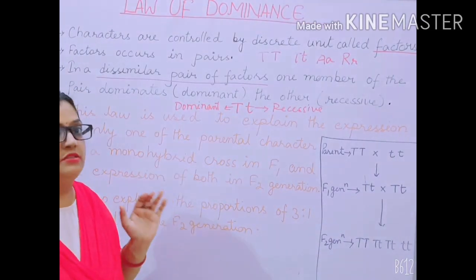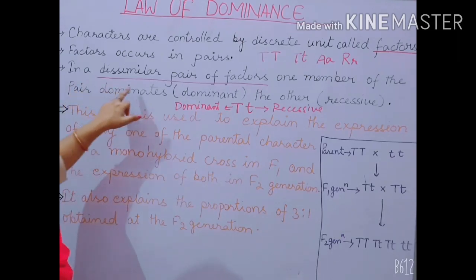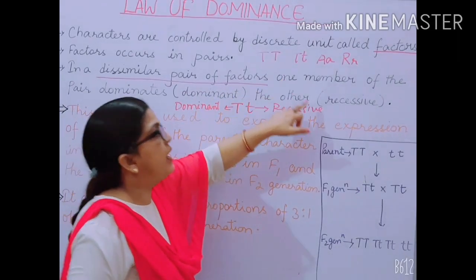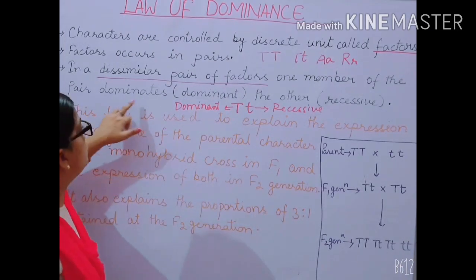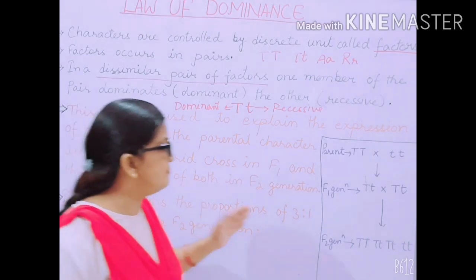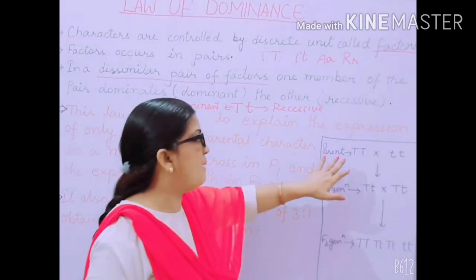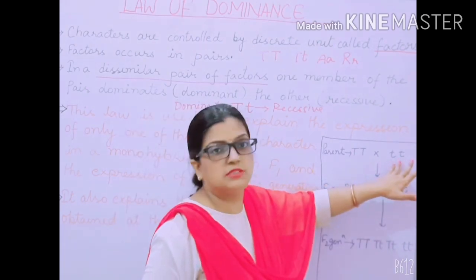I hope this is clear to you. What does the sentence mean? In a dissimilar pair of factors, one member of the pair is dominant and the other recessive. It's very simple. I have drawn this here to explain it to you all. The parents are capital T capital T and small t small t.